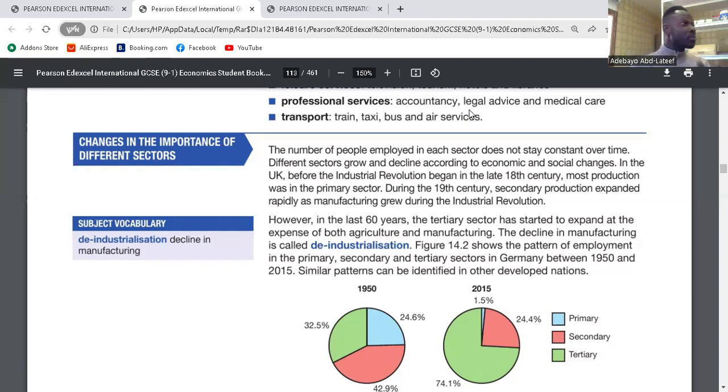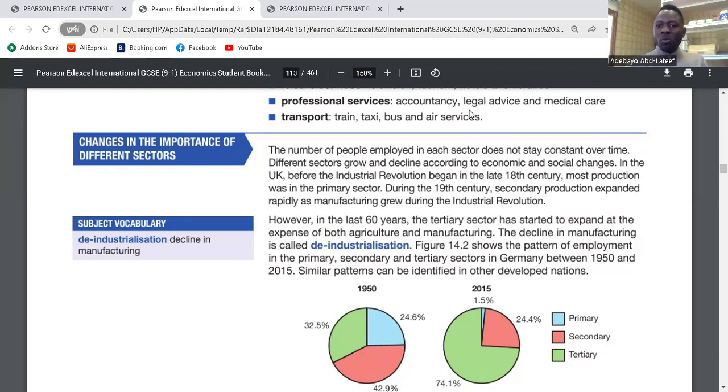Do you understand? There was some time in the past that America was just about raw materials, but now they're in the service sector. They are way ahead. So developed economies now deal with services. Developing ones are in manufacturing, the secondary sector. Less developed ones are still in the primary sector. So when the less developed economies become developing, they start going into the secondary sector. When they become developed, they go into the service sector. That is changes in the economic sector. Is it clear? Yes.